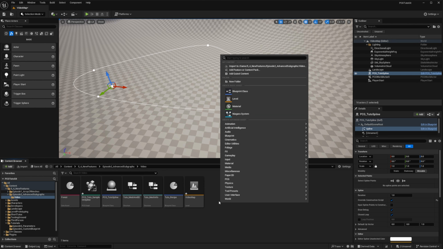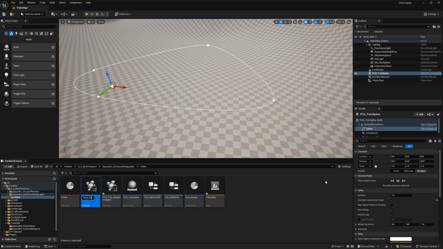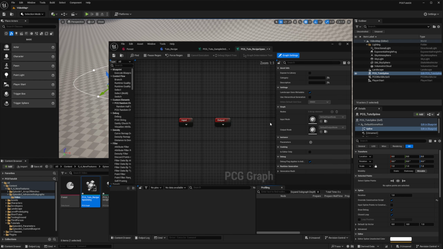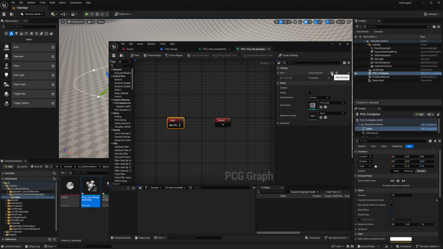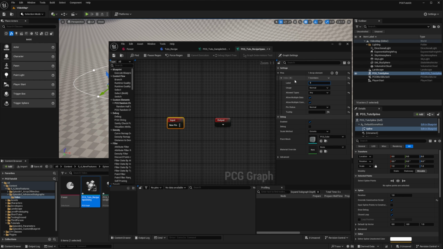Now we can create our loop subgraph, and I call it PCG tuto recipe spawning. Let's set up the input pins. We can discard the default one, and we create the first one that will be our surface. So I will call it surface. Its usage is normal because we'll use the same surface for each iteration. The type of a pin is surface, and I'll mark it required so that our subgraph won't execute if there is no data provided on this pin.